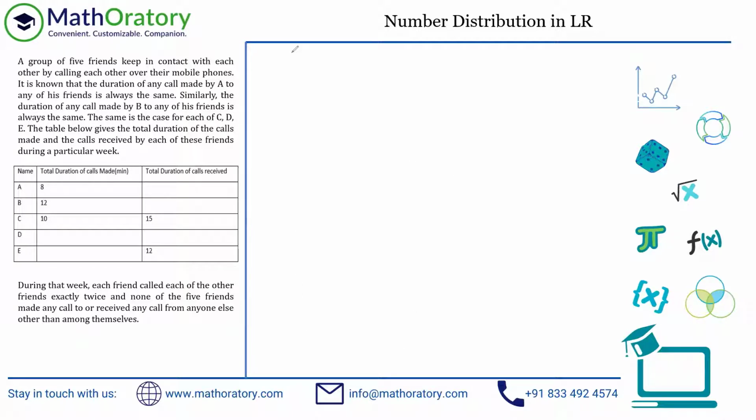Out here, if you look at this, every friend has made 8 calls. So each call of A is of 1 minute duration. Every call that A has made to any of the persons has to be 1 minute duration. I hope you remember that each friend makes 8 calls.